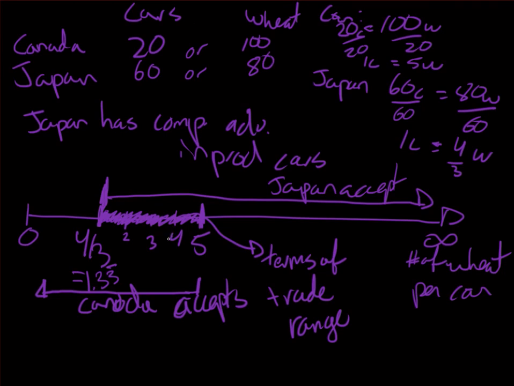And then if I were to ask what would be a trading level that would be acceptable by both, and both would actually be gaining, well, you could say 3 units of wheat per car would be acceptable by both, and both would gain from such a trade. I will prove this in a second here, but this would be the situation.